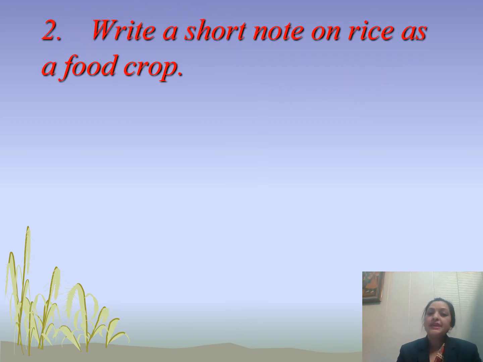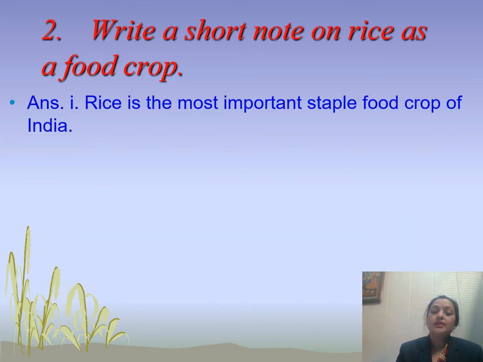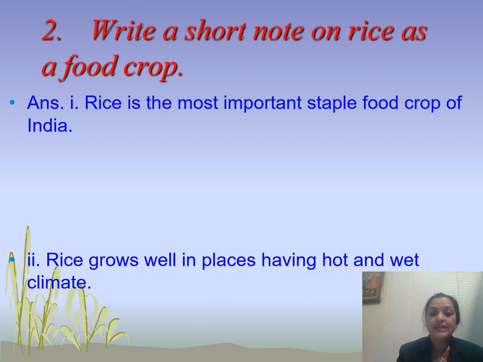Now students, write a short note on rice as a food crop. Now the first point is that rice is the most important staple food crop of India. Yes, it is consumed by most Indians in the southern part and in the seven sisters, that means the eastern part, and in the north part also people use rice, and it is considered the most important staple food crop of India.